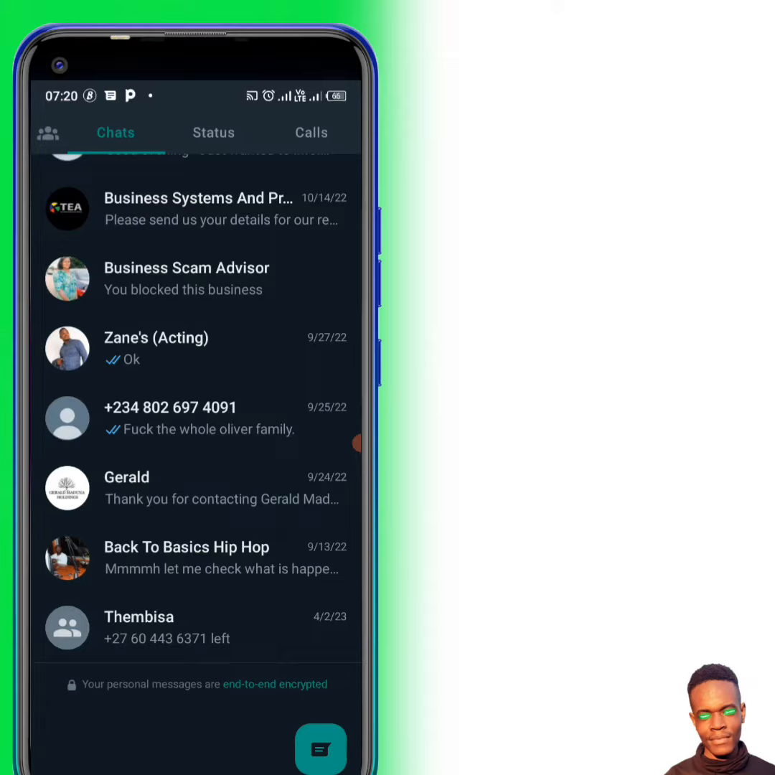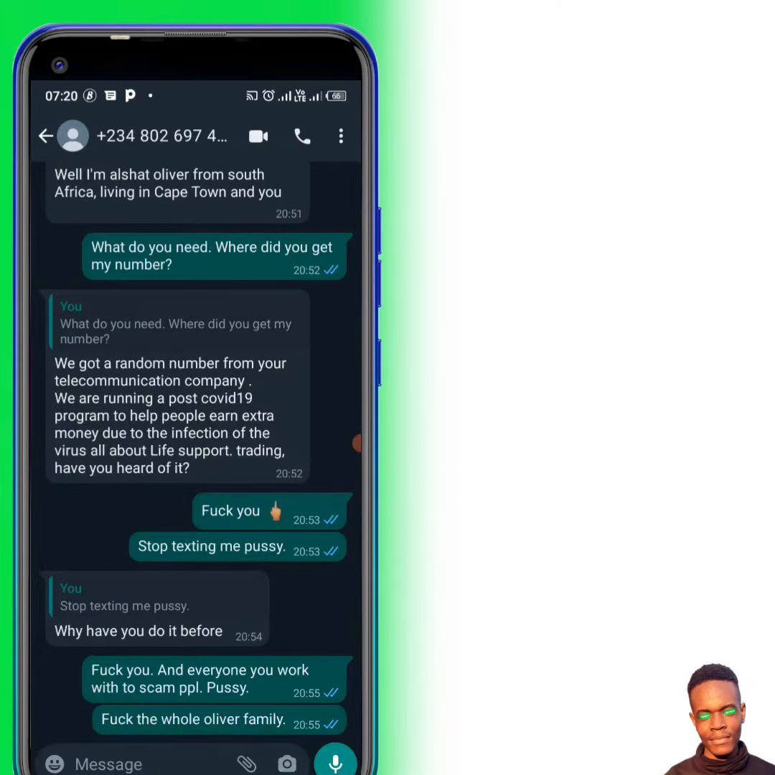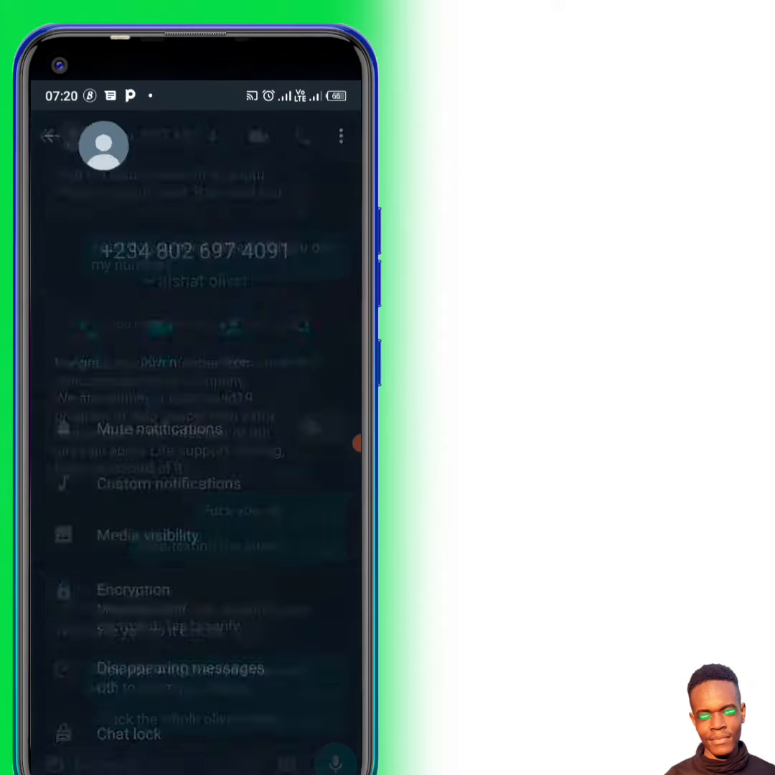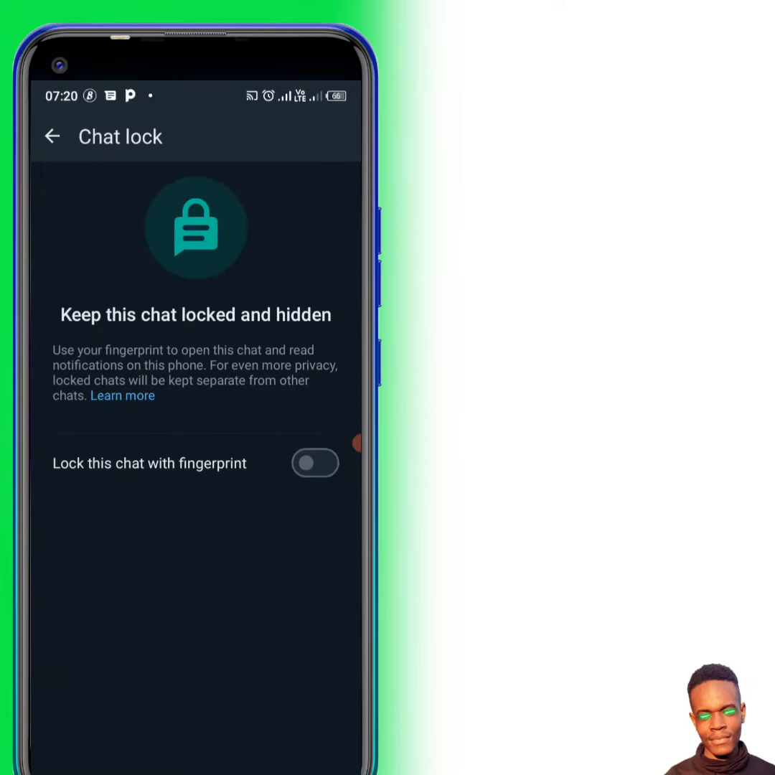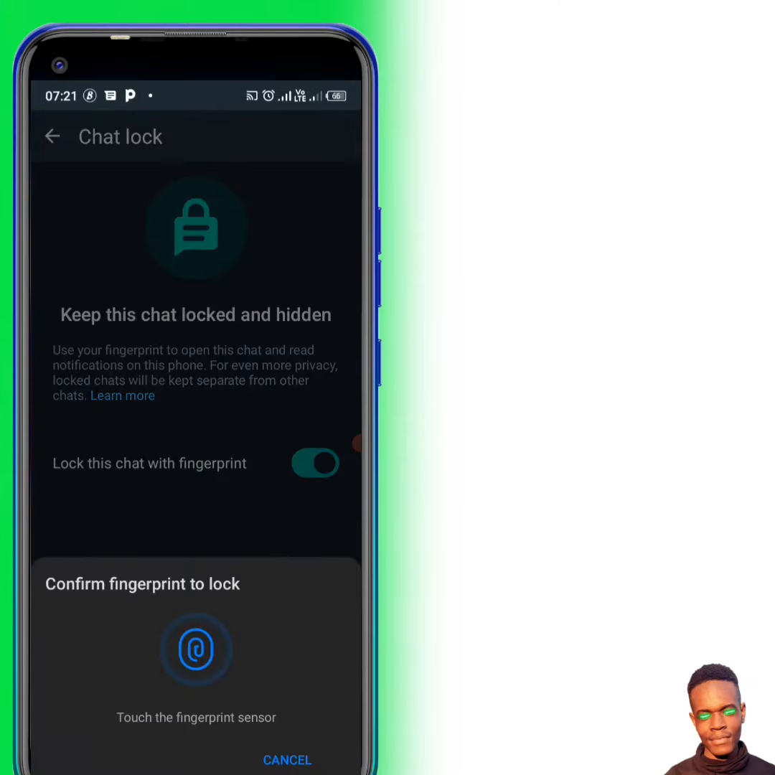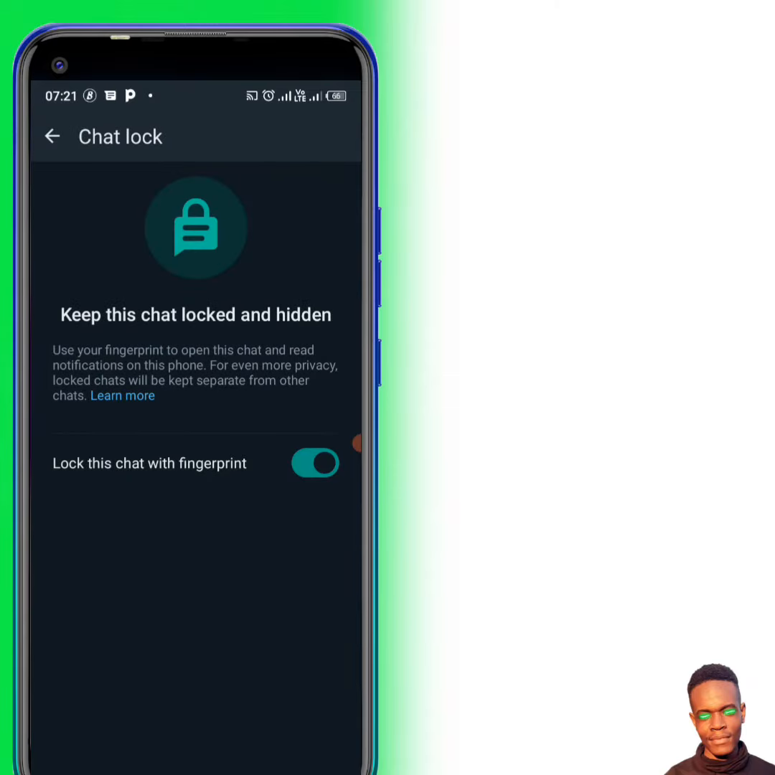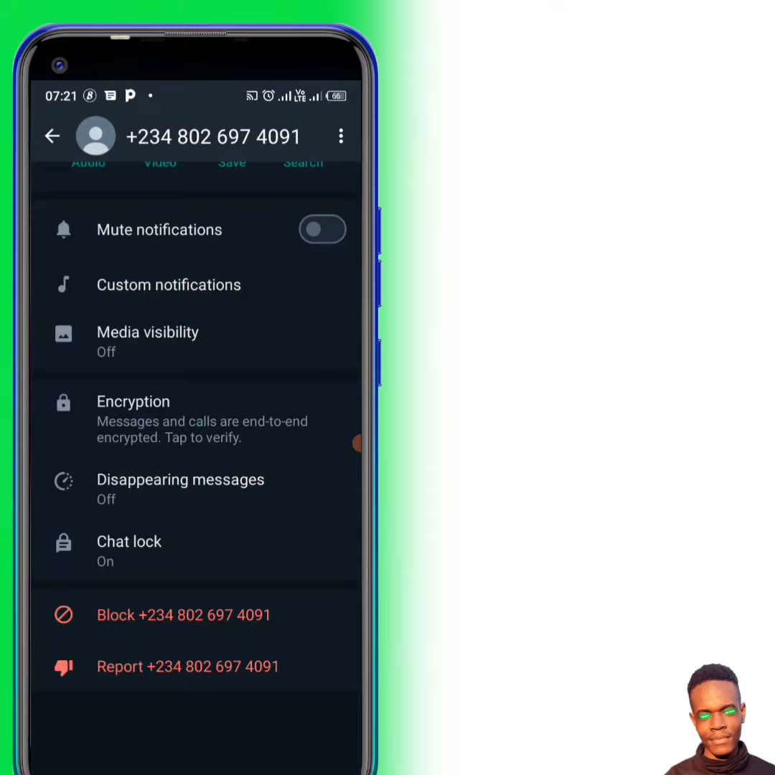So I'm just going to click here. After that you click there, then you scroll right, then you tap here, chat lock, right, then you switch it on, then you do it with your fingerprint, then it's locked, right? It's locked.